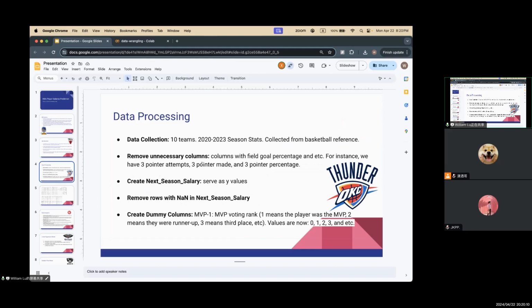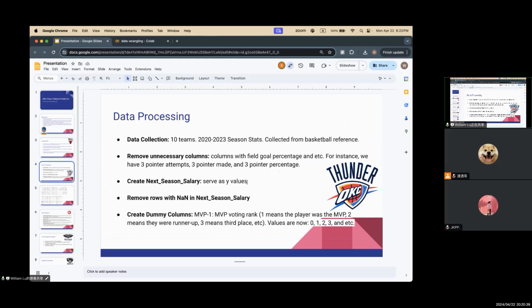For example, we have a three-pointer attempts column, a three-pointers made column, but we also have a three-pointer percentage column. The three-pointer percentage is actually three-pointers made divided by three-pointer attempts, so we don't need to include the three-pointer percentage column here.